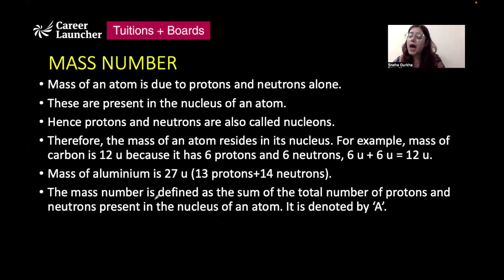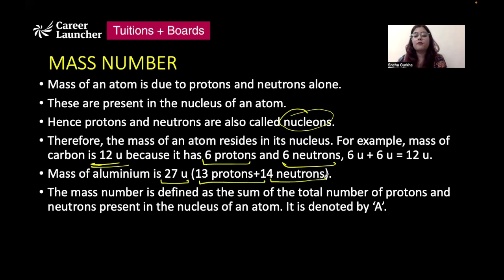If we talk about mass number, mass, as we discussed, is due to protons and neutrons because electrons don't have any mass. So protons and neutrons will contribute to the mass of the atom. Protons and neutrons together are known as nucleons. Therefore, the mass number will be given by the number of protons added to the number of neutrons. So for example, the mass of carbon is 12 u because carbon has 6 protons and 6 neutrons. Mass of aluminium is 27 u because it has 13 protons and 14 neutrons.